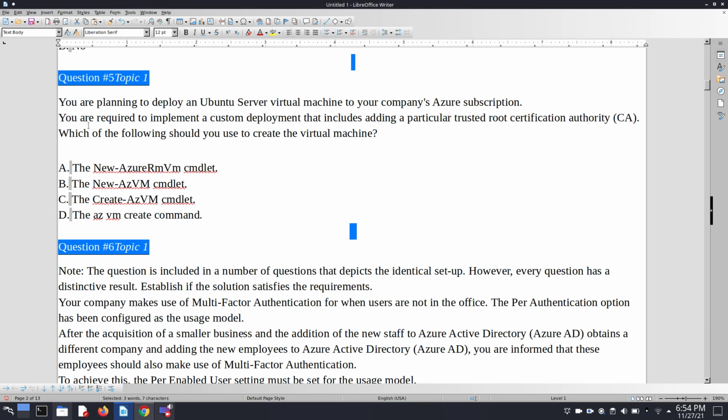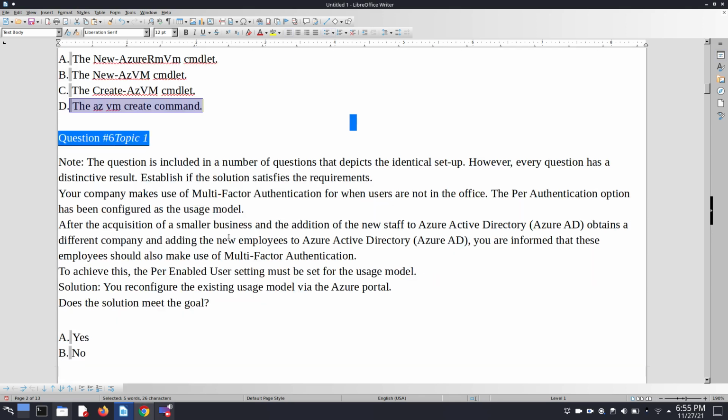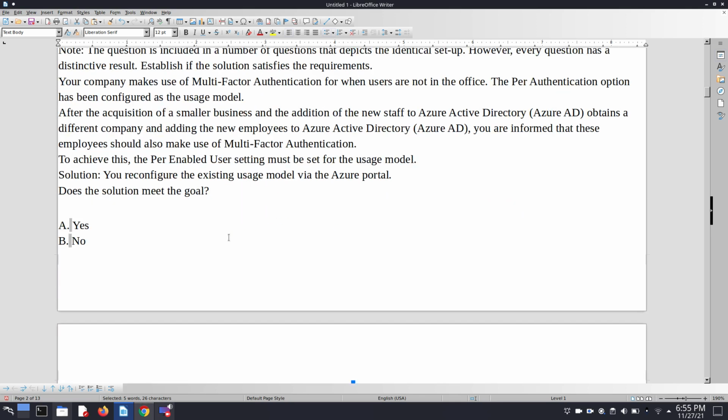Because this is a simple question, not a scenario based question, if you know the right answer, we can directly choose it without wasting time, because in the examination, time is something we have to save. So option D is correct here. We don't have to explore these three. So move on to the next question.